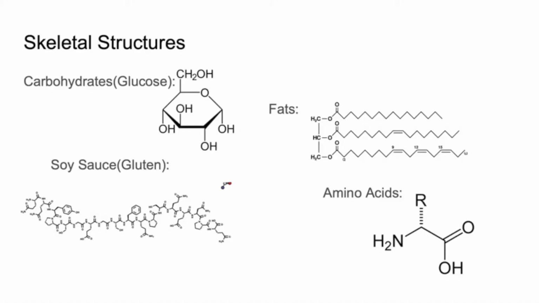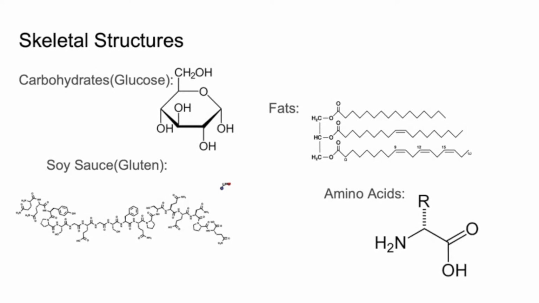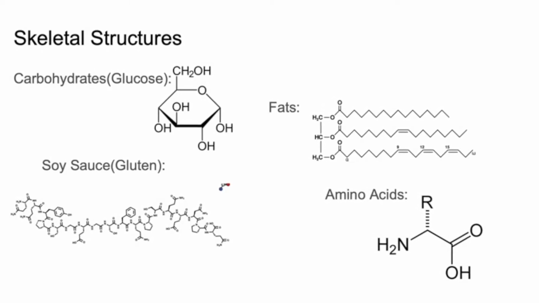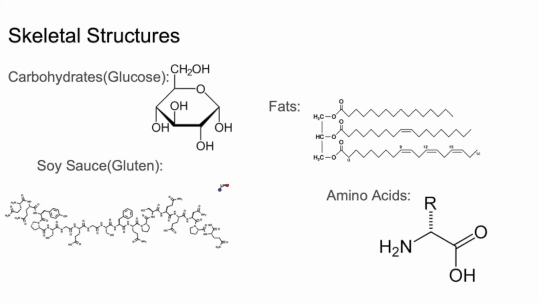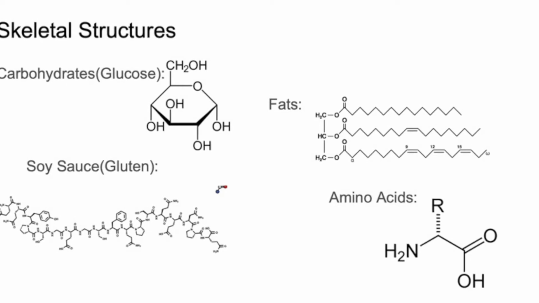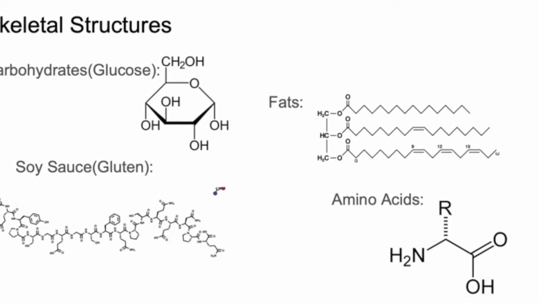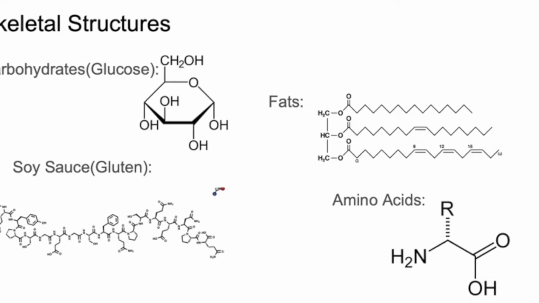Here are some of the skeletal structures that I found. On the top left, there's a carbohydrate, which is made up of glucose, the soy sauce, which is mostly made up of gluten, and the fats are on the right hand corner, and amino acids are on the bottom right.